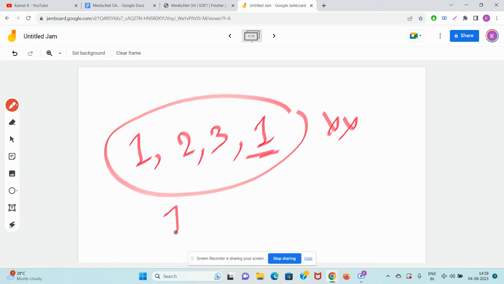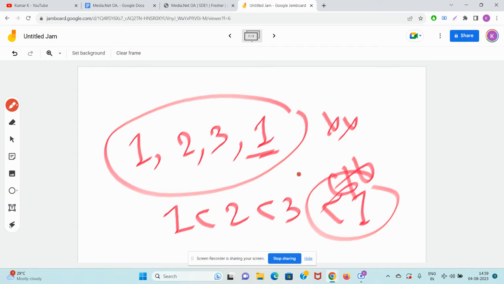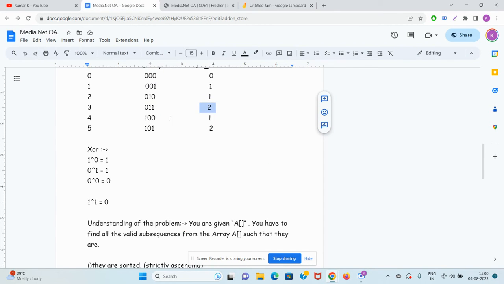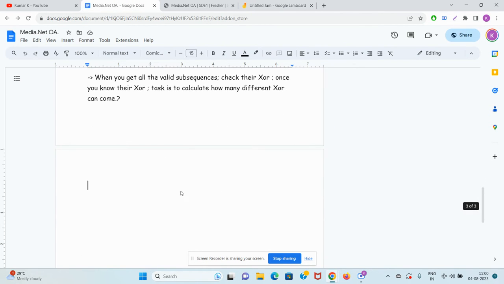If 1 was there, because 1 less than 2 less than 3 less than 1, this is not being satisfied, and in some cases the bit count condition will not be satisfied, that is less than or equal to 1. So we have to be very perspicacious and careful. So guys, how do we solve this problem?